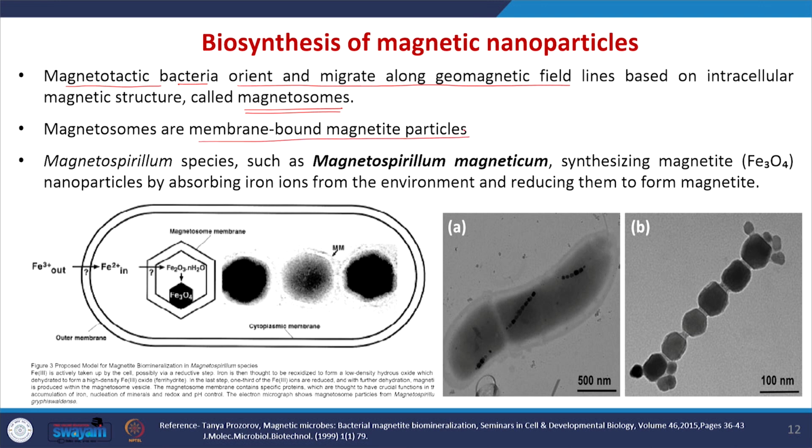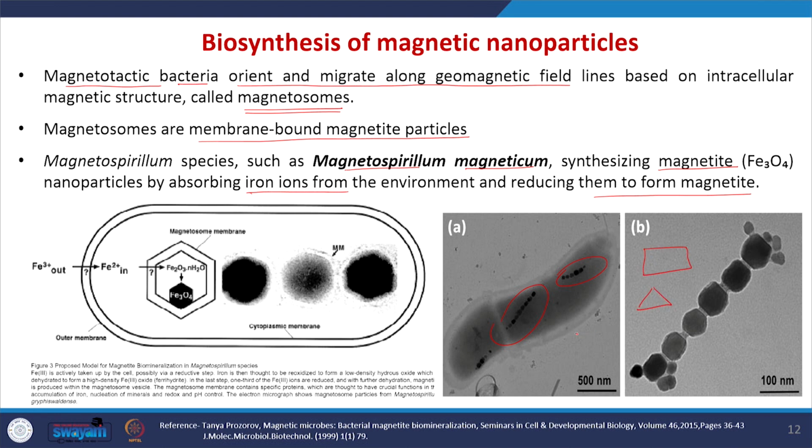For example, we can use this Magnetospirillum magneticum bacteria to synthesize magnetite nanoparticles. Here, this bacteria will absorb the ions from the environment and reduce them to form magnetite nanoparticles. The advantage of this magnetotactic bacteria is that once the magnetic nanoparticle is synthesized inside the bacteria, with the help of an external magnetic field, we can arrange these magnetic nanoparticles in whichever shape we want.